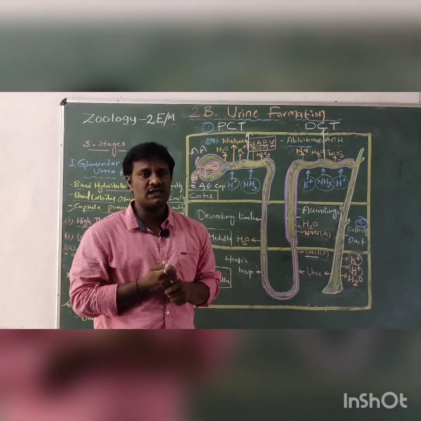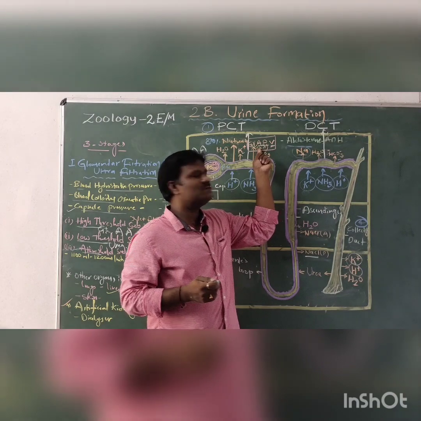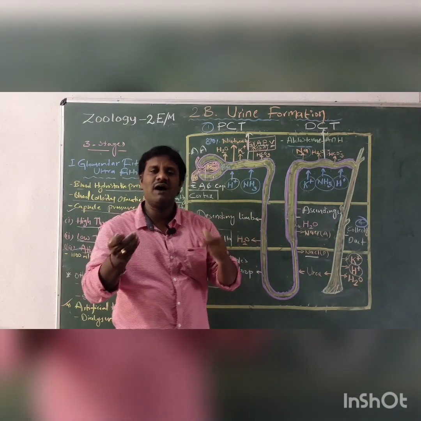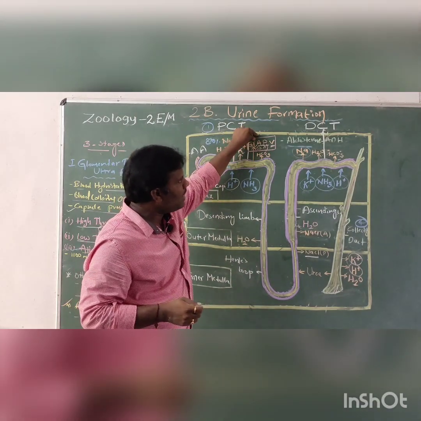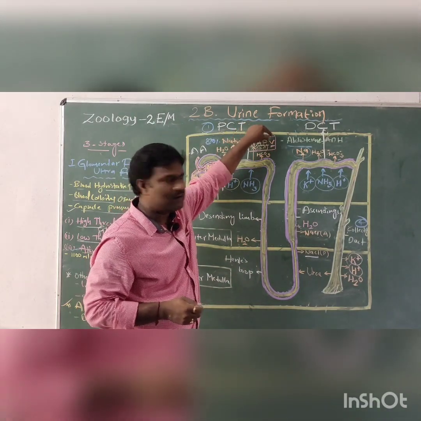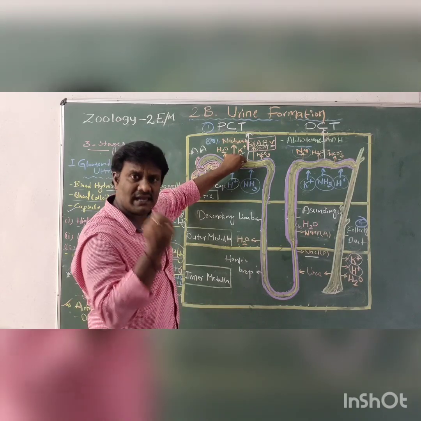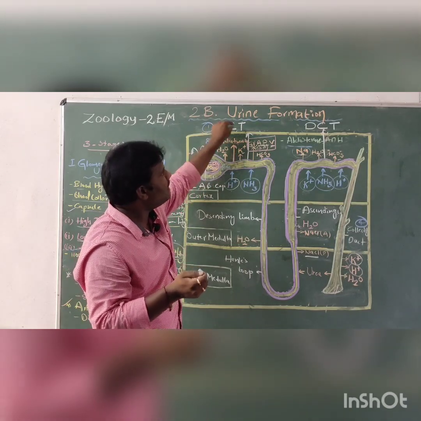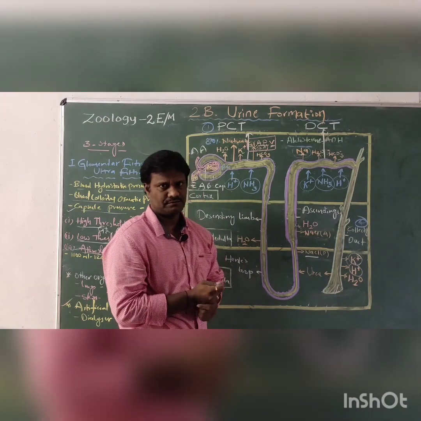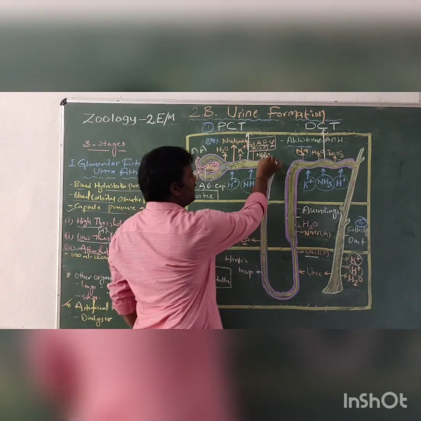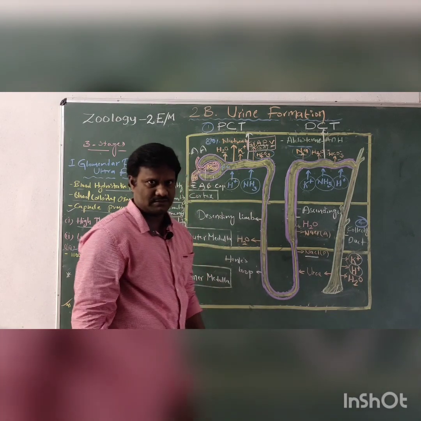What is active transport? In active transport we need energy in the form of ATP. In this way, glucose, amino acids, proteins, and vitamins are easily reabsorbed from the proximal convoluted tubule into our bloodstream. Clear? Some bicarbonates are also reabsorbed.